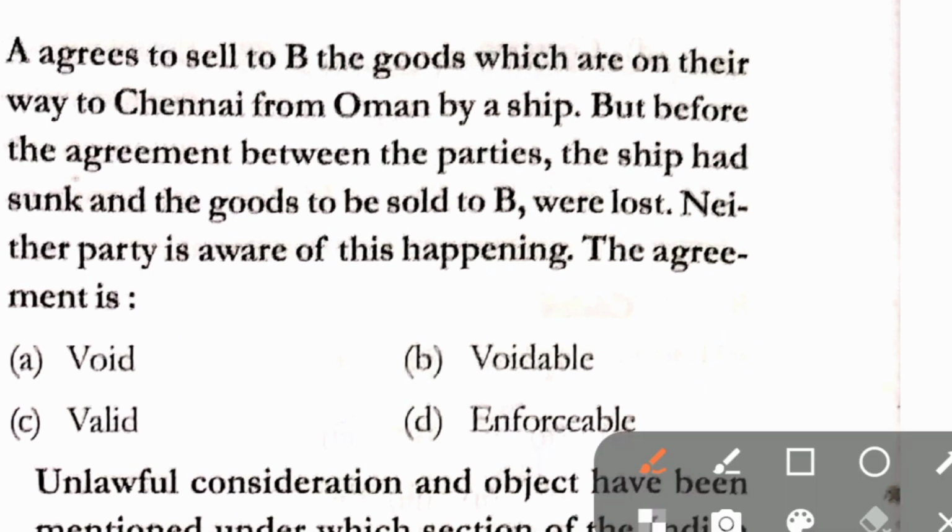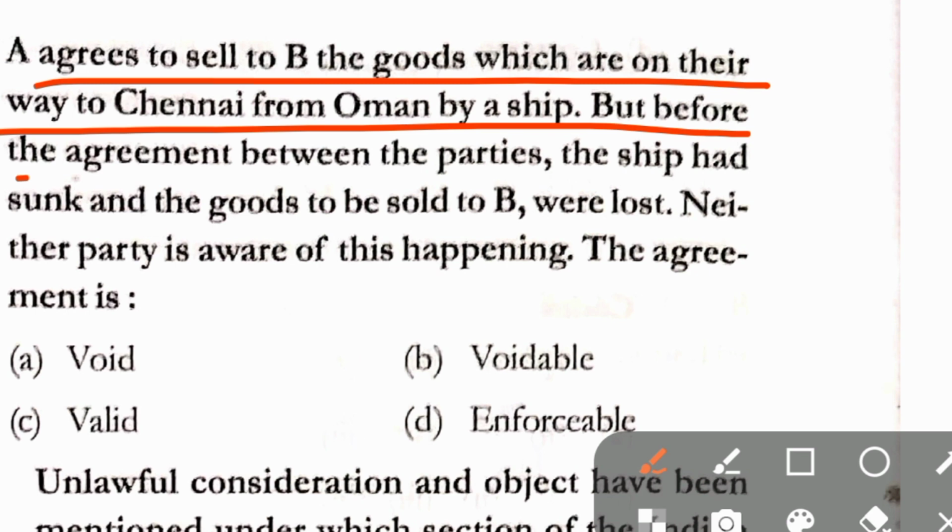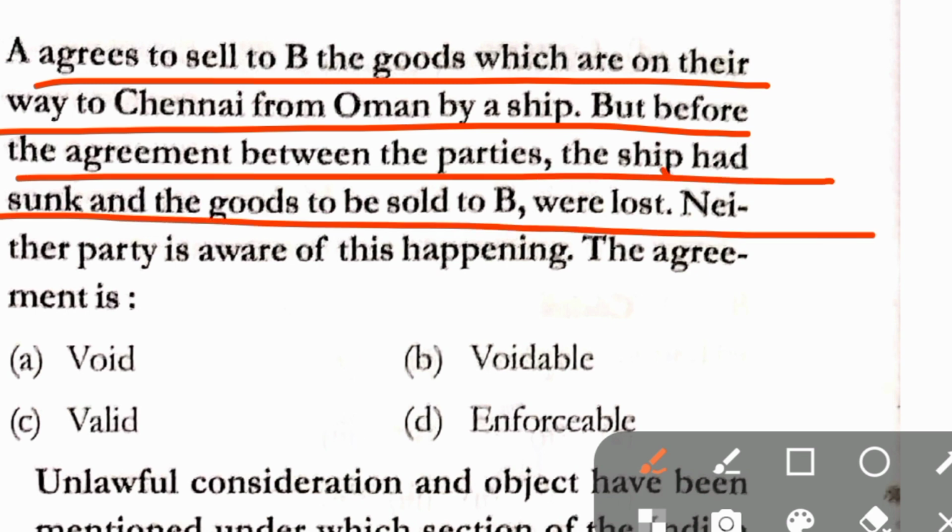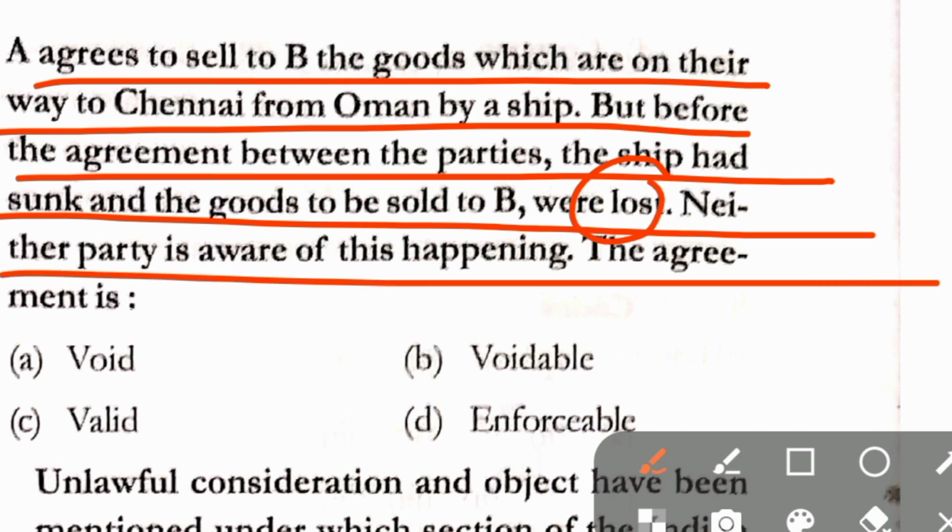Question number 225. A agrees to sell to B the goods which are on their way to Chennai from Oman by a ship. But before the agreement between the parties, the ship had sunk and the goods to be sold to B were lost. Neither party is aware of this happening. The agreement is void, voidable, valid, enforceable. Correct answer here is option A, that is void.